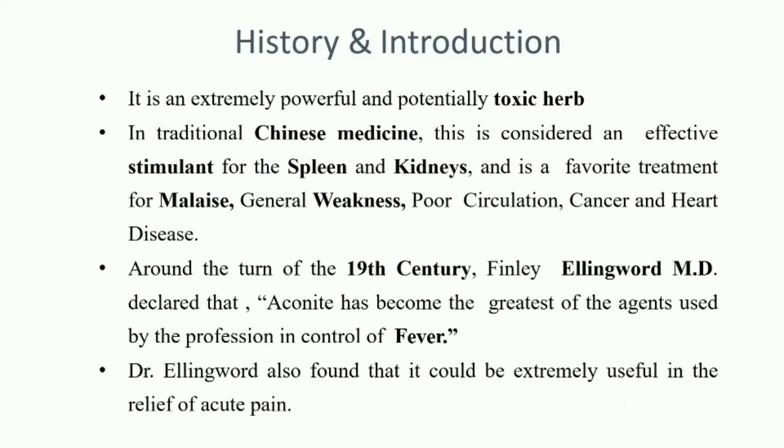So in crude form, in Chinese medicine, they use the Aconite plant for these conditions. But when it is taken in crude form, it is very poisonous and it acts suddenly.